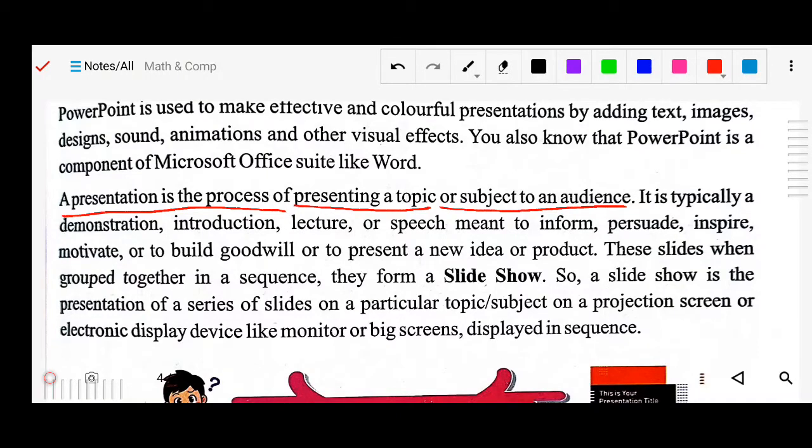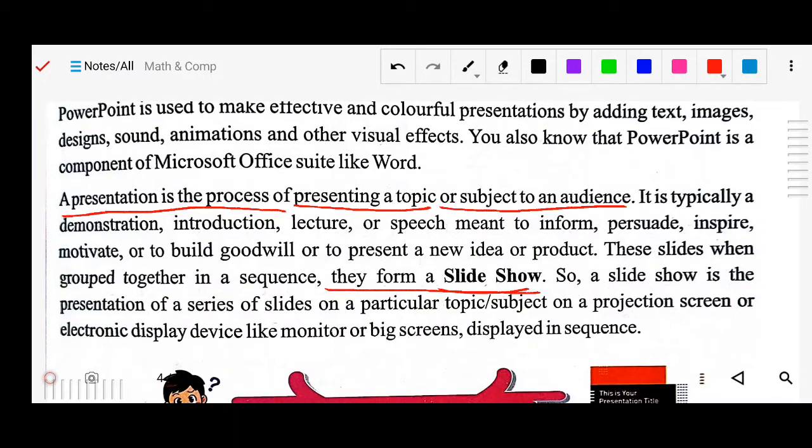These slides, when grouped together in a sequence, form a slideshow. So what is a slide? In our presentation, which is a collection of slides, there are many slides, and one by one the slides run, so our presentation goes on. When the slides are grouped in a sequence, meaning arranged in order, they form a slideshow.